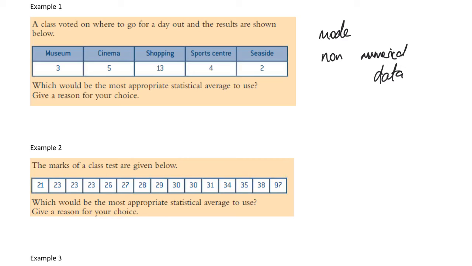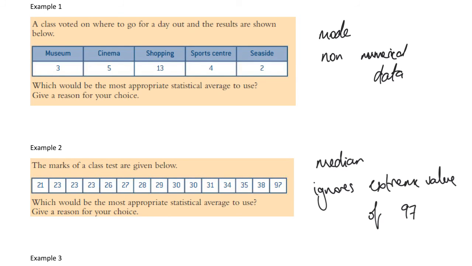So you might look at that and think, well, actually maybe the test was out of 40. This person has maybe typed it in incorrectly, or maybe this person is a super genius and everybody else has really struggled with the topic. But either way, this is an extreme value. So the mean is not the best one to use here. So the median would be the one that you would pick here. And that's because it ignores the extreme values. So it ignores the extreme value of 97.